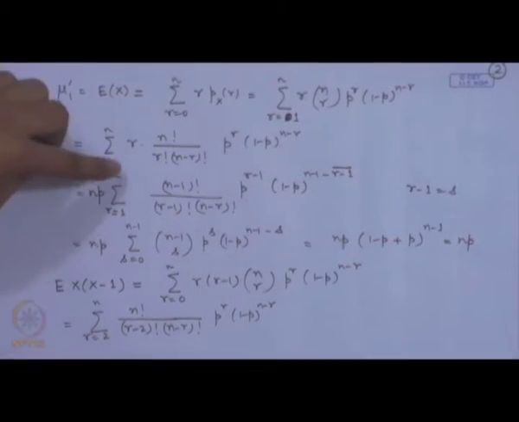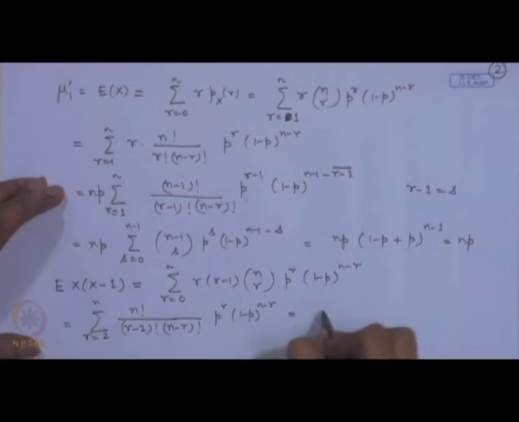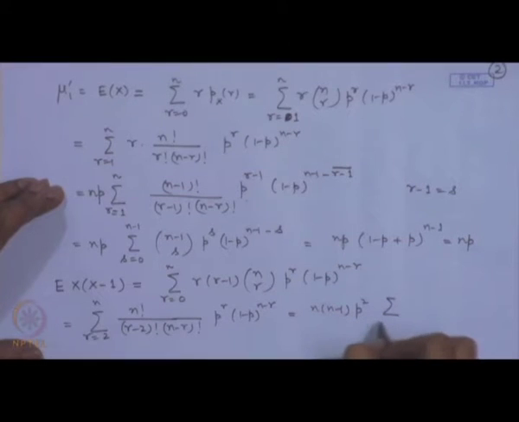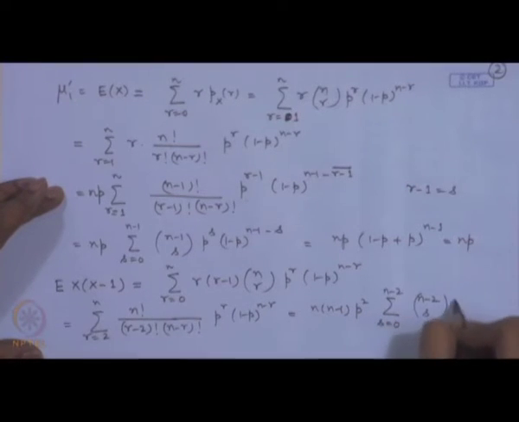So, if we follow a scheme similar to this, we can express it as n into n minus 1 p square times the sum from s equal to 0 to n minus 2 of n minus 2 C s p to the power s, 1 minus p to the power n minus s.